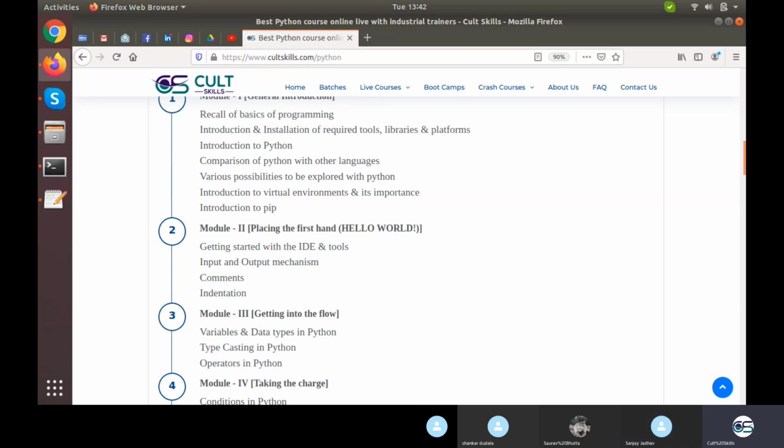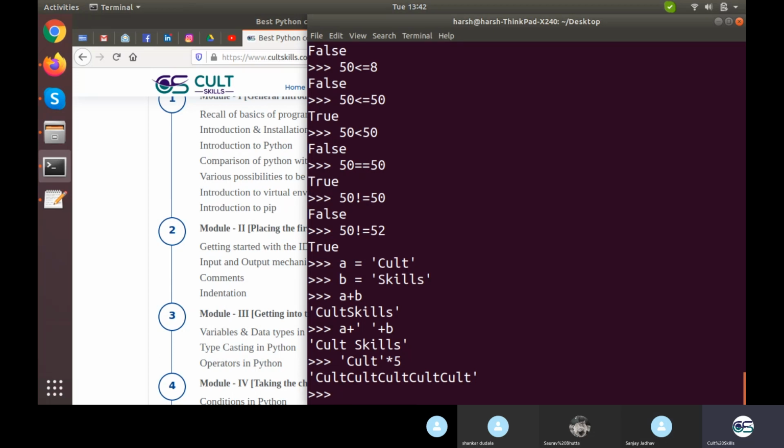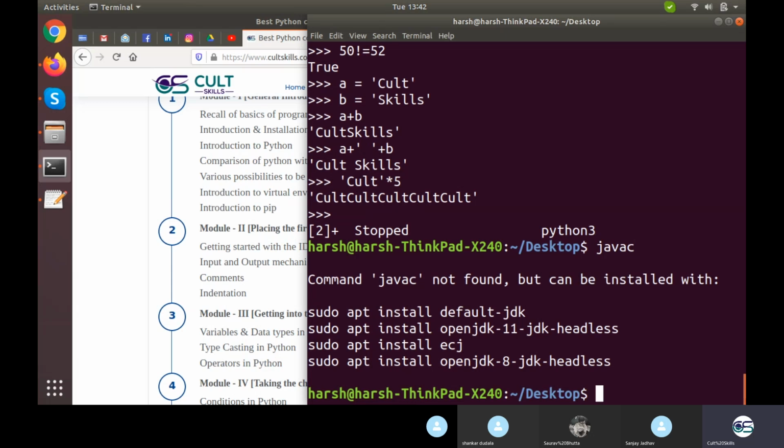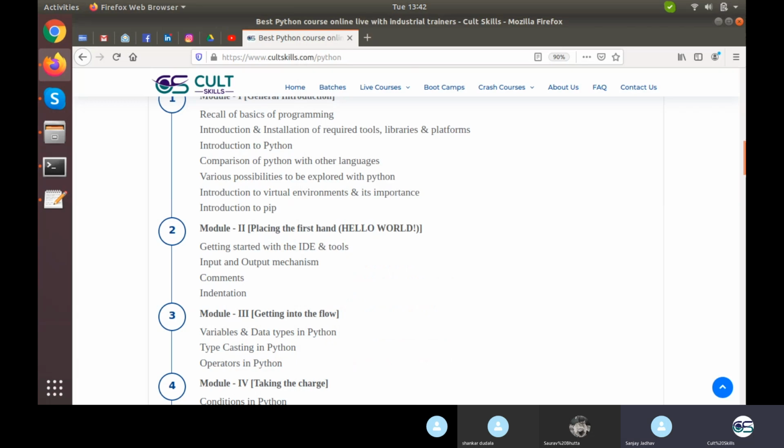Without Python, we cannot execute a Python script. Just like right now, I cannot execute a Java program. If I write javac here, I'll get something like it is not installed. I need to install it with OpenJDK and all that stuff. Once I have that, I can execute the Java file, firstly with javac and the file name, and then execute it with java. But for that, I need to have Java in my system, which today I do not have right now. Similarly, if I did not have Python in my system, I would not be able to execute this at all.